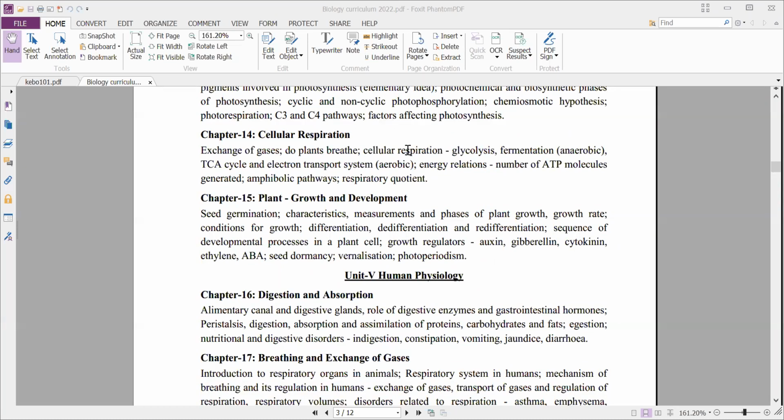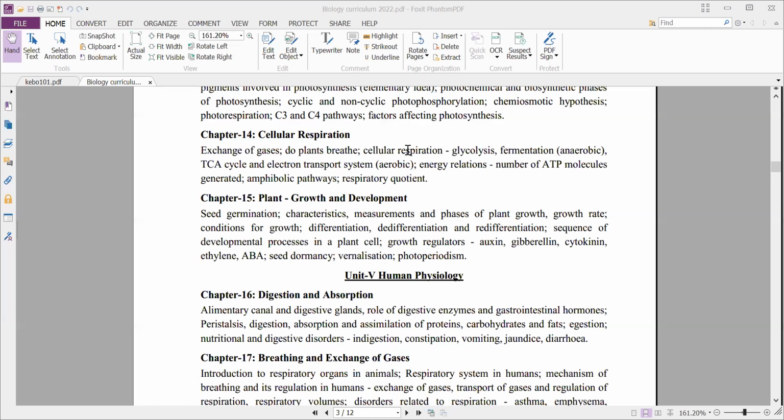And next, chapter 14, it is also very important. That is cellular respiration, that is respiration in plants. We can also say exchange of gases. That means in plants, how the exchange of gases will occur. And the question arises, do plants breathe? Yes. Okay, how do they breathe? What are the different structures that help them in the exchange of gases?